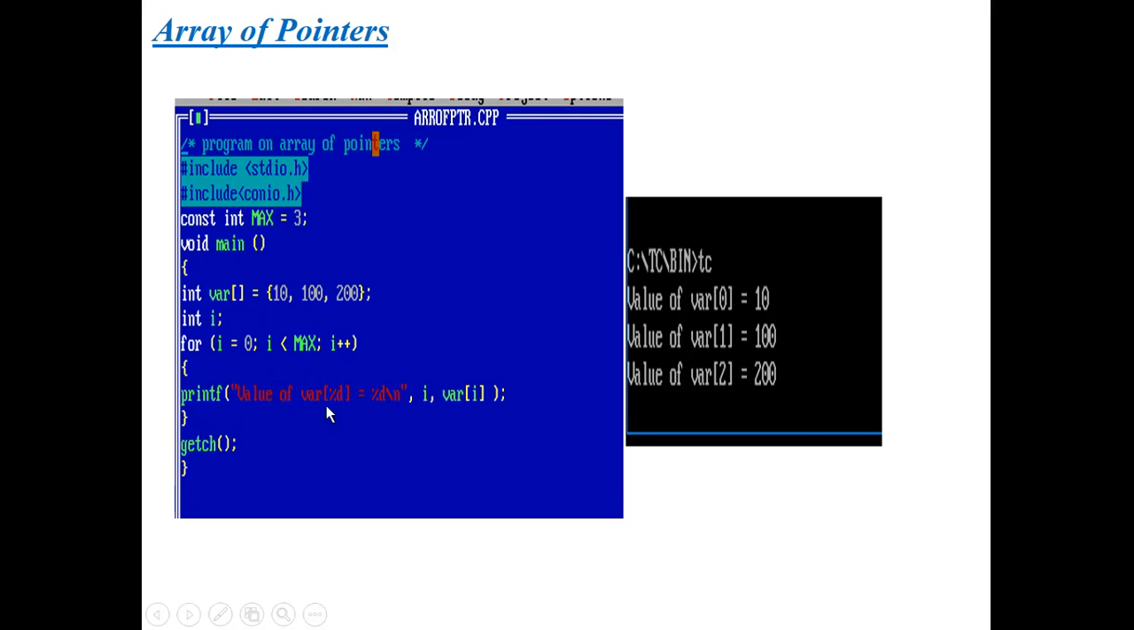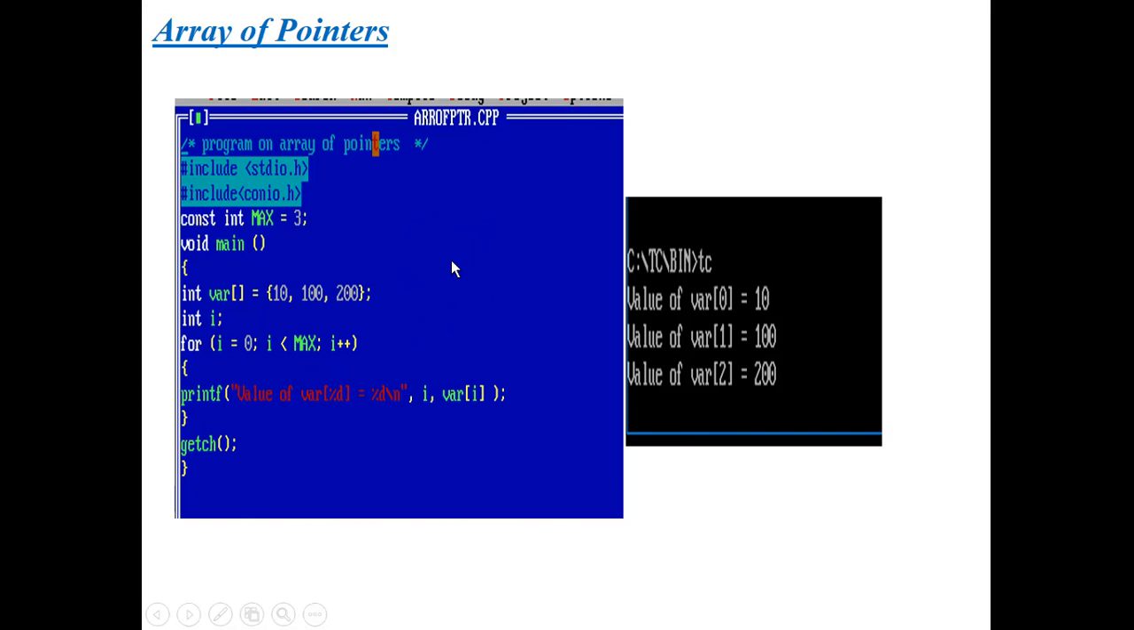Next, I am printing the values of this array onto my output screen. Simply, I am printing the i value, meaning the value at the 0 position, 1st position, and 2nd position. At the 0 position, the value stored is 10. At the 1st position, the value stored is 100. At the 2nd position, at the 2nd memory location, the value stored is 200. So this is the way we pass an array to a pointer.